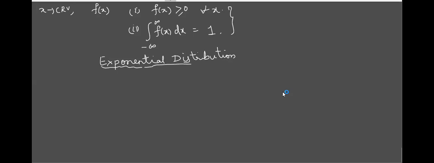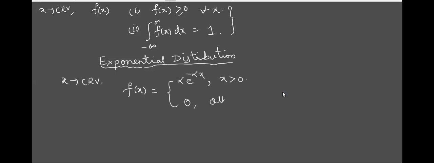If suppose x is a continuous random variable, then we have 2 distributions in our study to take up. First one is the exponential distribution. So suppose we have x to be a continuous random variable, and a function f of x is defined like this: alpha e raised to minus alpha x for x greater than 0, and 0 otherwise. Try to understand, where alpha is greater than 0.